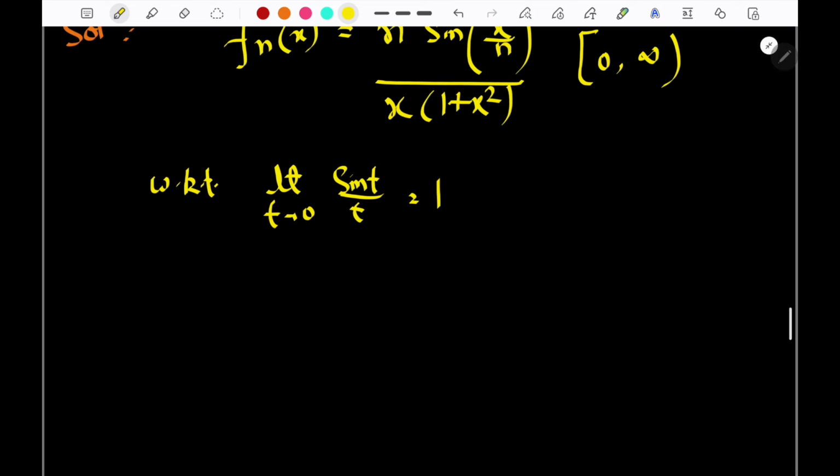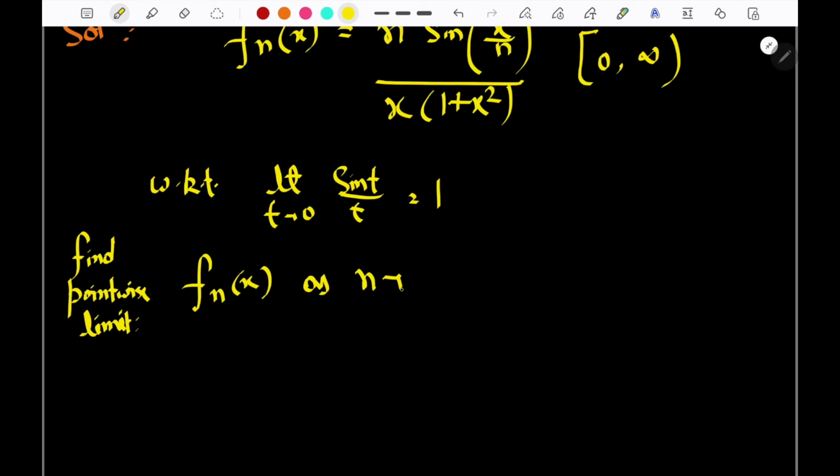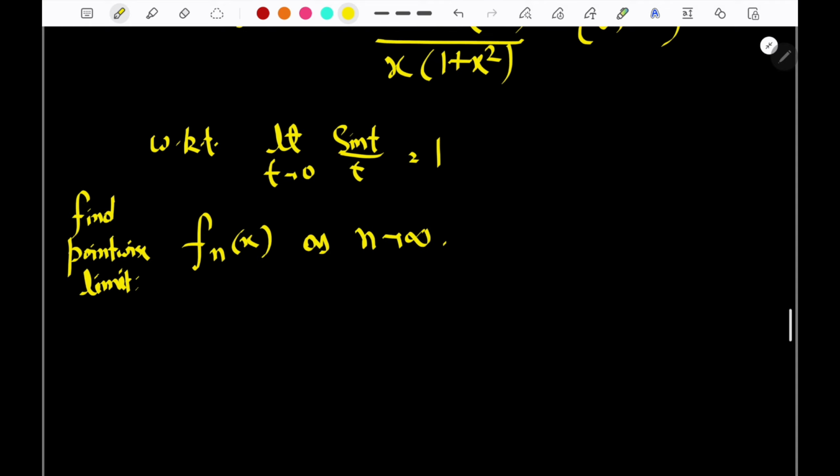So what are we required to do? We are required to find f(x). That means the first thing is to find the pointwise limit, so the limit of f_n(x) as n tends to infinity.